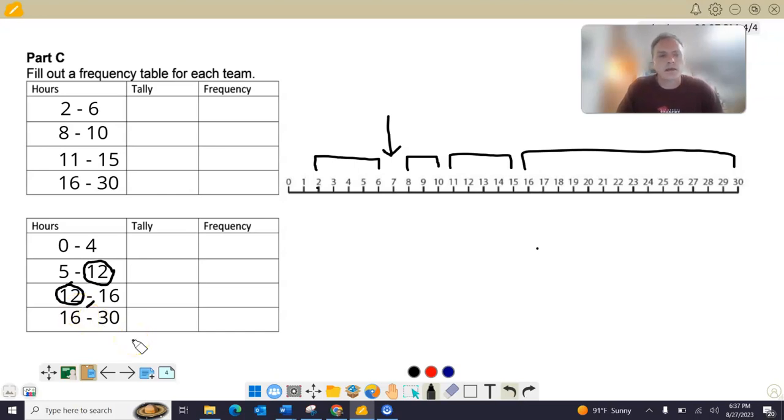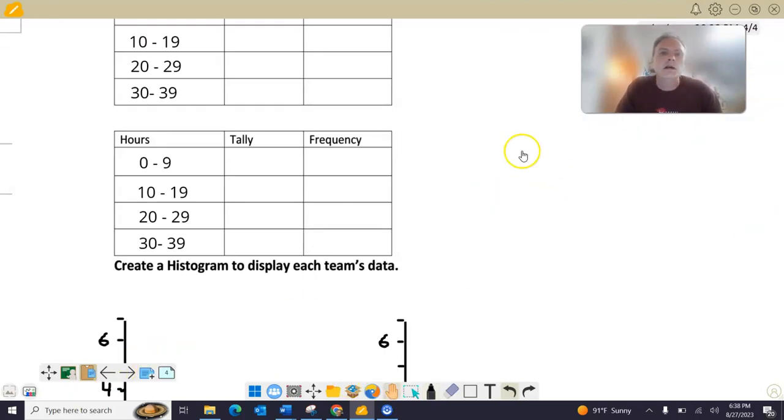Also another mistake that we didn't really talk a lot about. It's okay, but it's good to know. You should use the same intervals. When you're comparing 2 things, use the same exact interval. And I'm going to show you why. Let's go back over here. Let me move it over. Let me show you why.